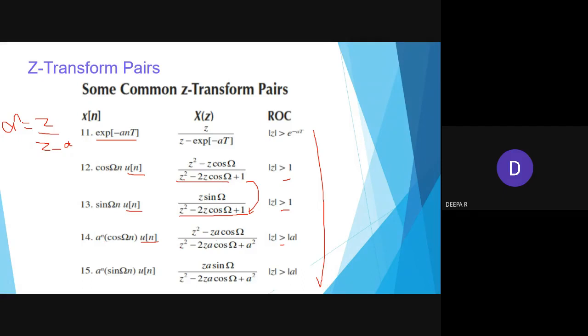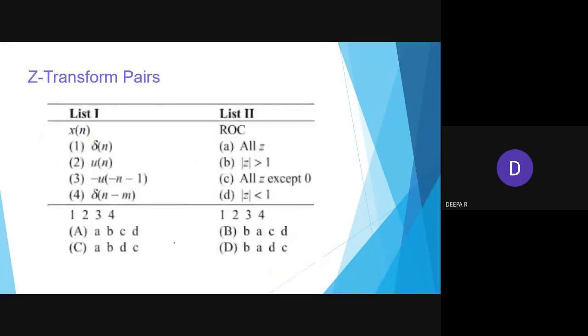So z square minus 2az cos omega n plus here the constant as a square, and here it is za cos omega. Okay, then for sin, again this is za sin omega n. Here the denominator is the same as before, 2az cos omega plus a square. So these two formulas are very important. Based on that, when you multiply with a power n, we can easily derive it.